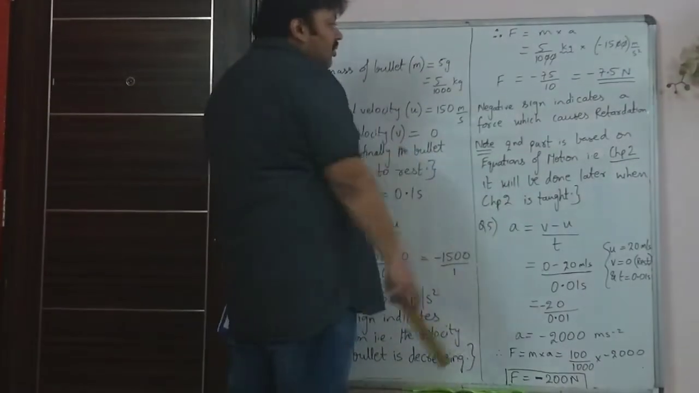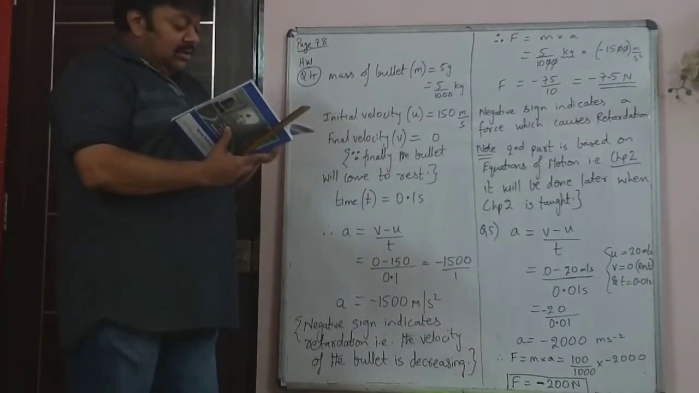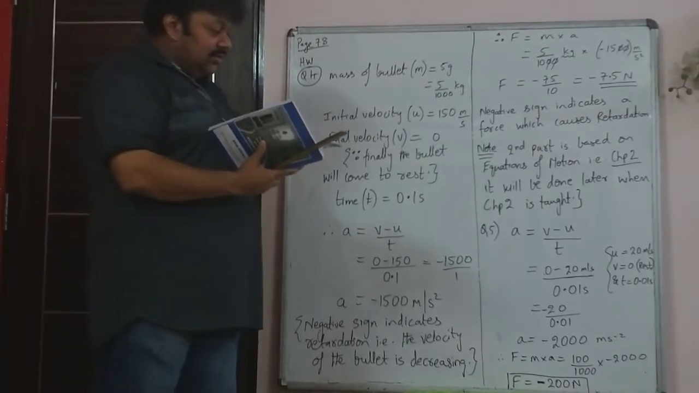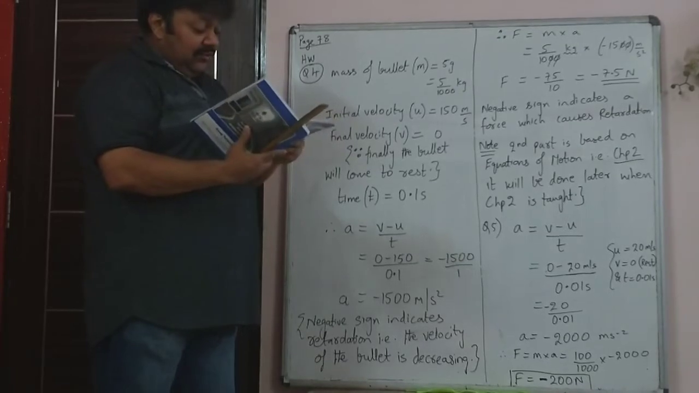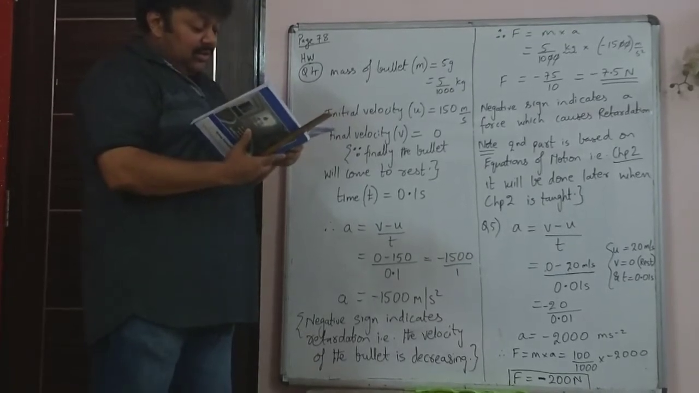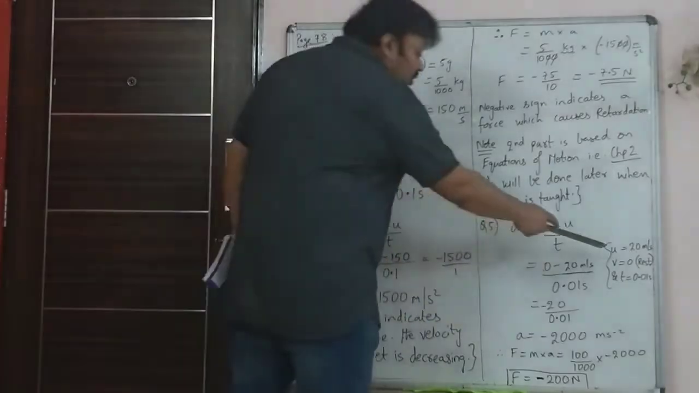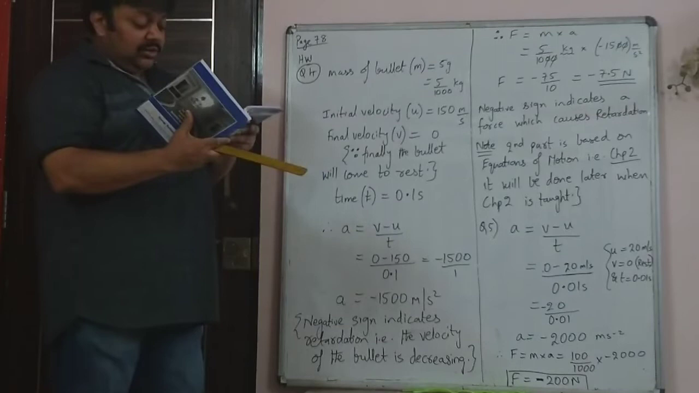Question 5 is also very similar to this. Again in question 5 it is given that a cricket ball of mass 100 gram, so you have to convert 100 gram to kg, strikes the hand of a player with a velocity of 20 meter per second. So u is 20 meter per second, that is the initial velocity.